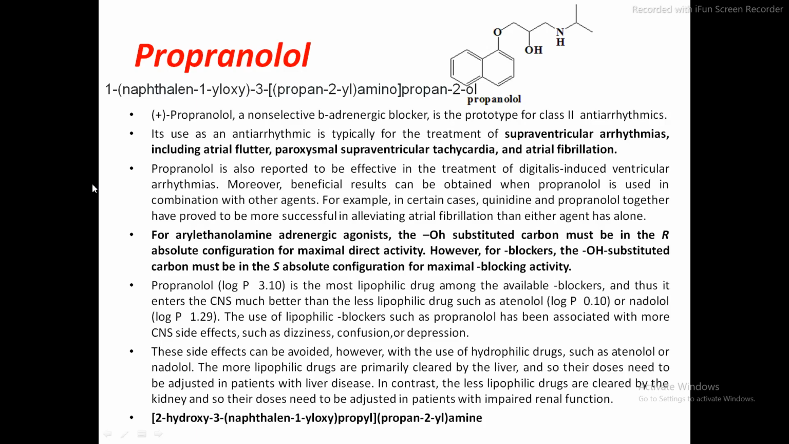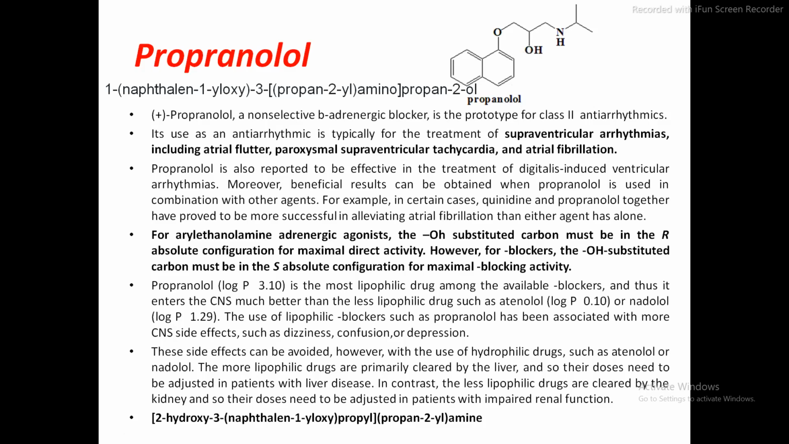For an aryl ethanolamine adrenergic agonist, right, this OH-substituted carbon must be in the absolute configuration to show the maximal direct activity. Now, if the drug is acting as an agonist, that is a beta adrenergic agonist, then this OH group should be present in the R absolute configuration.